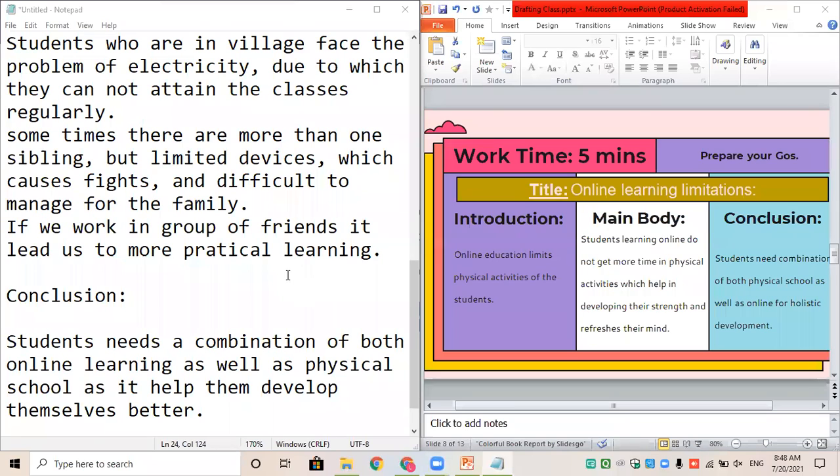I'm giving you exactly 2 minutes, complete the conclusion part. Yeah, perfect. Yeah, Anushka, what part do you want me to repeat? How to form the conclusion you want me to repeat? Anushka, you can come off mute and ask me.